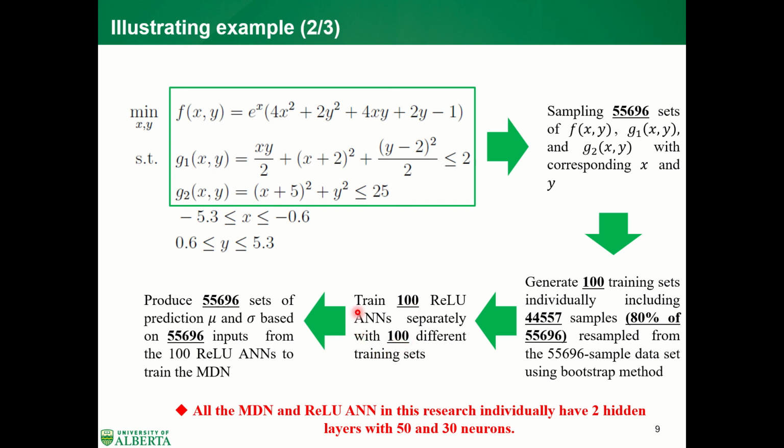And then I can plug numerous observations into these 100 neural networks to get around 50,000 sets of prediction means and standard deviations. Those 50,000 prediction means and standard deviations can be paired with the 50,000 corresponding inputs as the training data set to train the MDN. One remark here is that all the MDN and ReLU ANNs in this research individually have two hidden layers, with 50 and 30 neurons for the first and second hidden layer respectively.